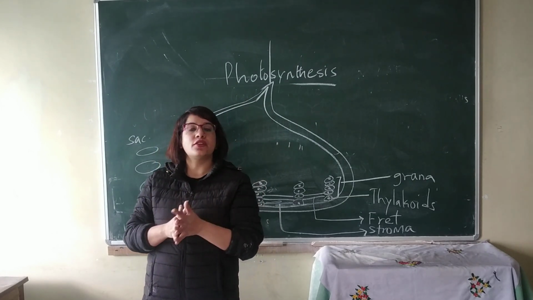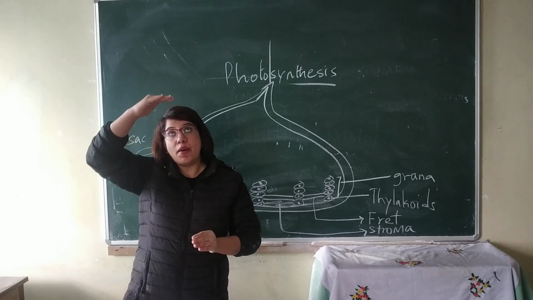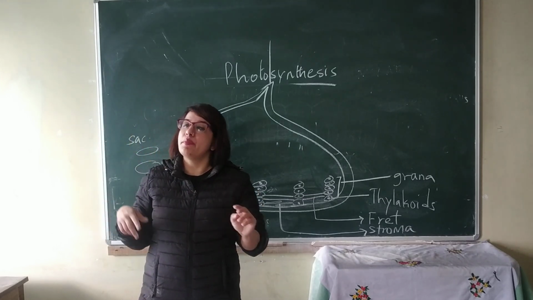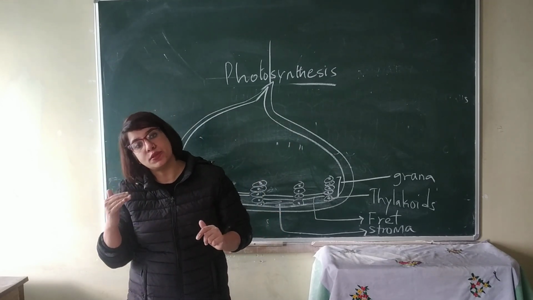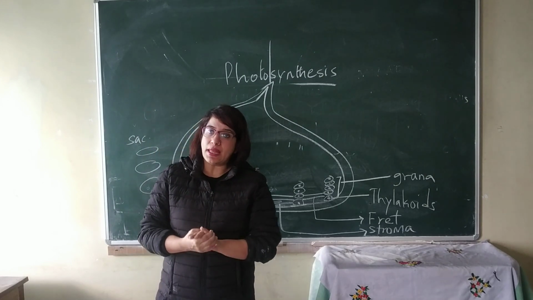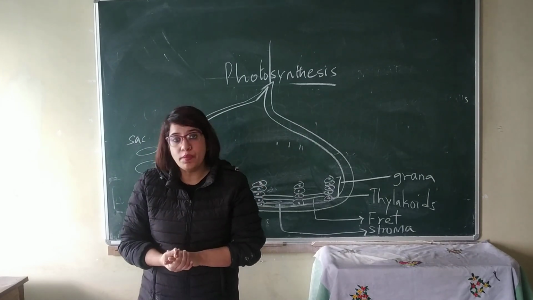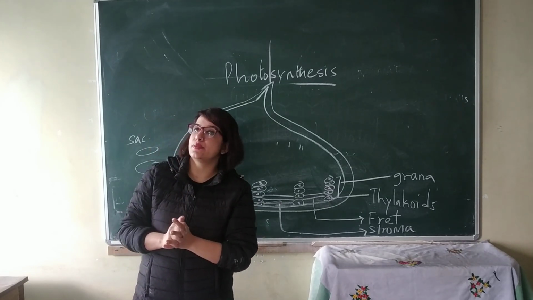Then we did the internal structure of the leaf, where I discussed the upper epidermis and the lower epidermis, and in between we find the parenchyma cells, which are divided into palisade tissue and spongy tissue. This palisade tissue and spongy tissue contain chloroplast, and it is here where photosynthesis takes place.